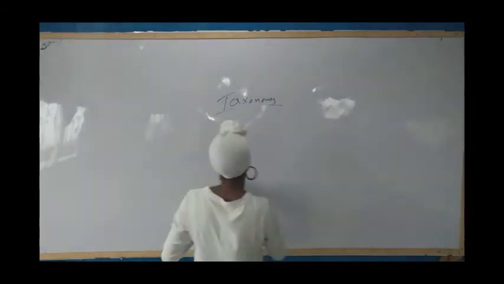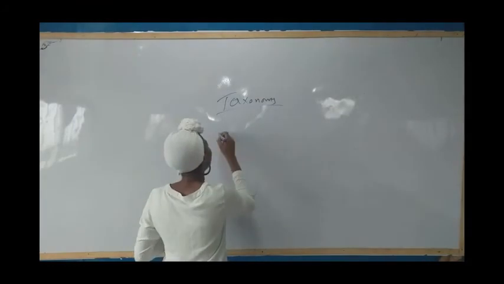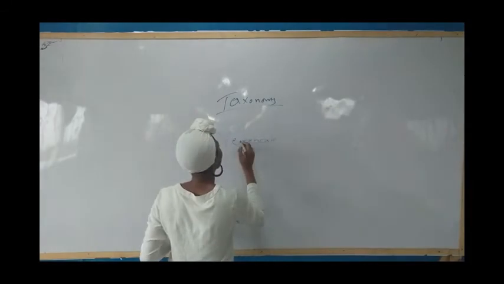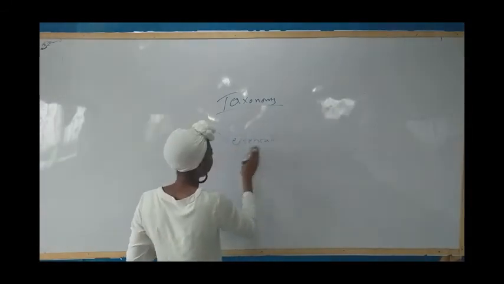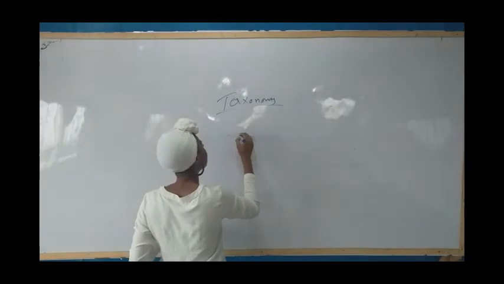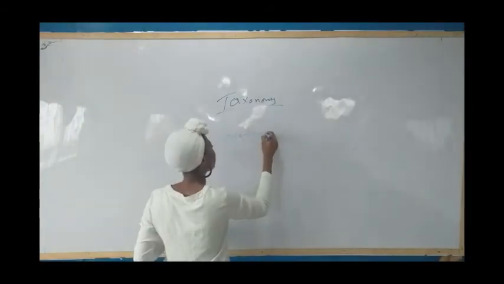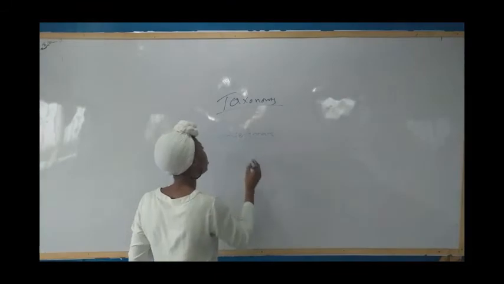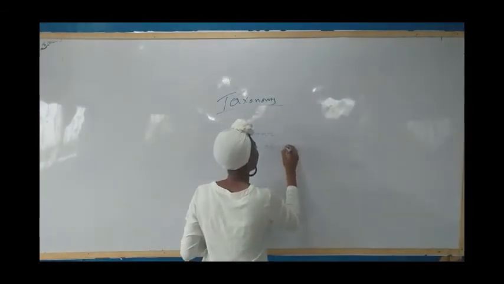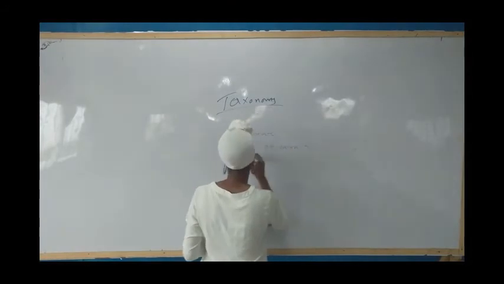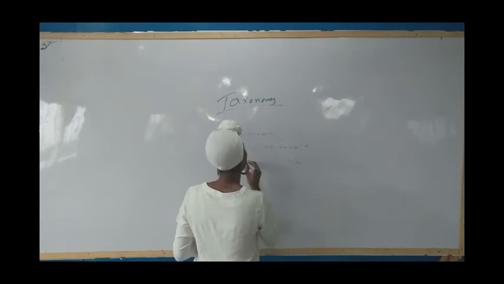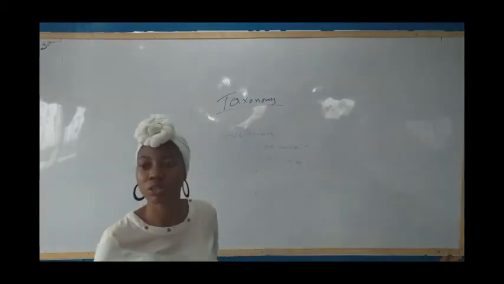The vertebrates, we have what? And the word invertebrate. Let's check the invertebrate first. Under the invertebrate, we have the word coelenterate, Coelenterata, Porifera.